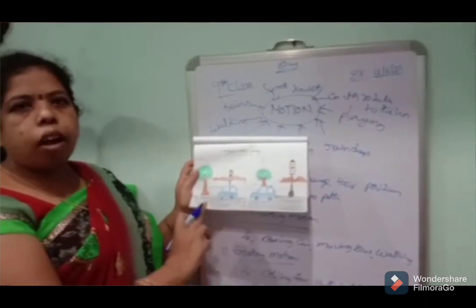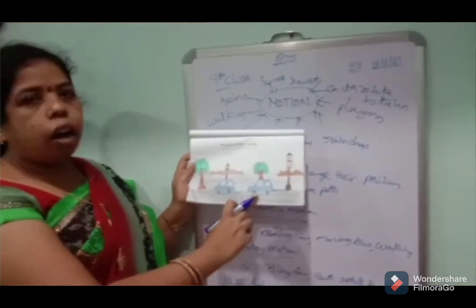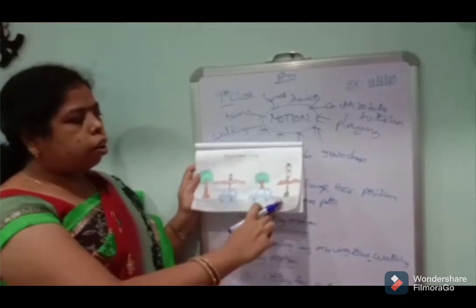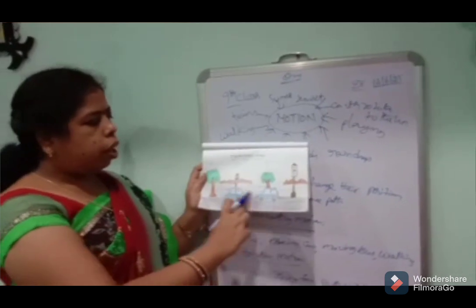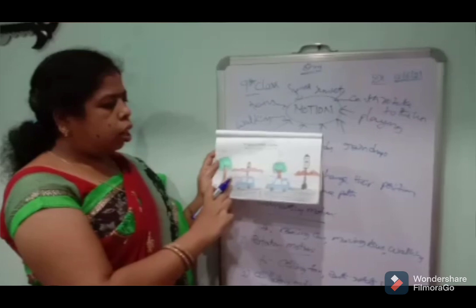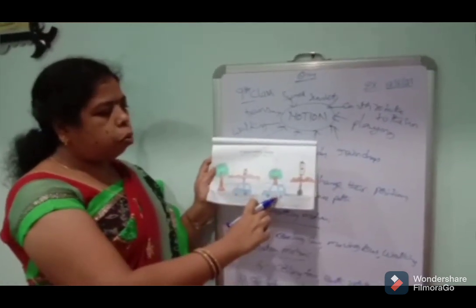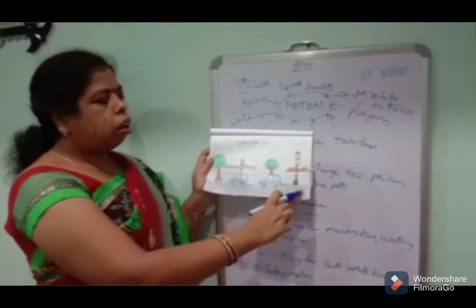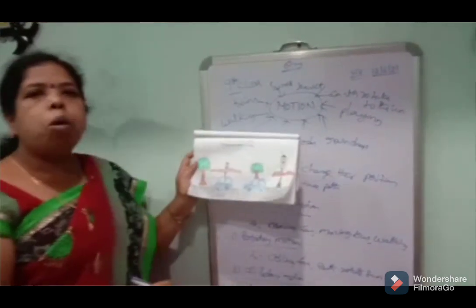In this picture, you can observe the car. The car is moving on a straight line from position A to position B. First, the car is standing at position A. After some time, it moves to position B. That means it forms a straight line. The car is traveling on a straight line. That is called translatory motion.